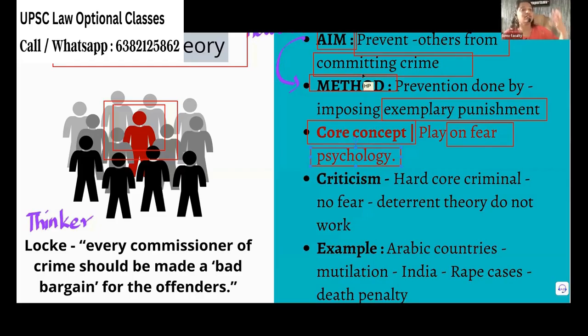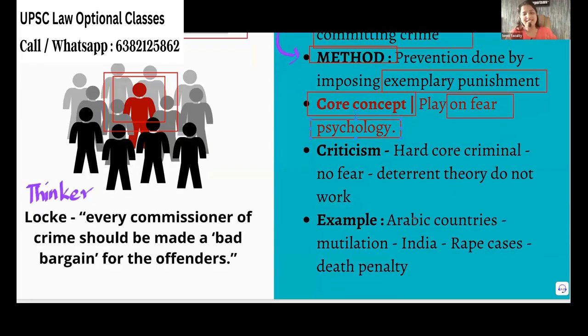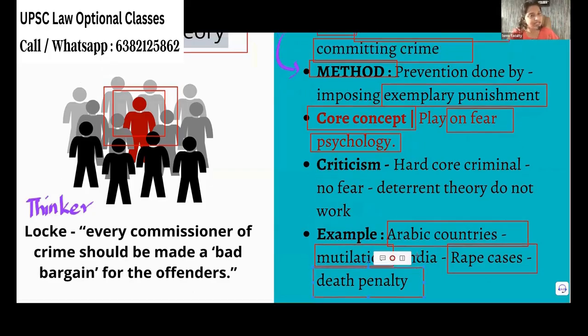It creates a lot of deterrence. So the best example is Arabic countries, where there is mutilation of parts. Mutilation means cutting down that particular human part which is used for the offense. Talking about India, in rape cases we do give the death penalty. So the death penalty is an example, a severe punishment where others won't do the same thing. That is also a good example of deterrent theory.